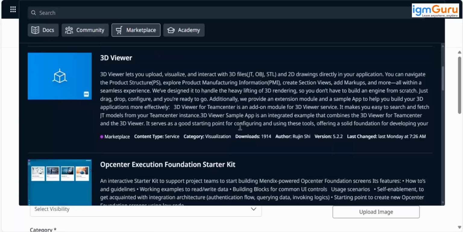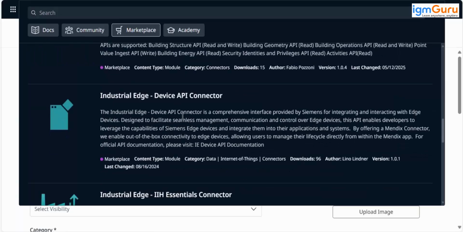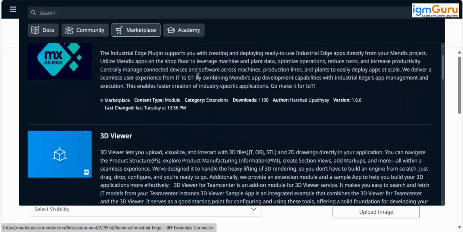Here we have different modules uploaded by different companies. We'll see one of those. One I mentioned, administration. Now another reusable feature is Excel importer.